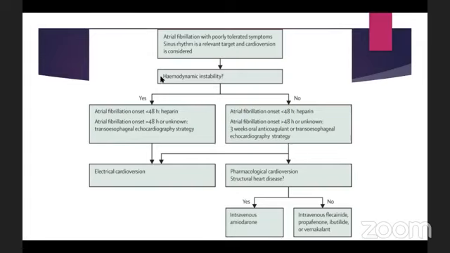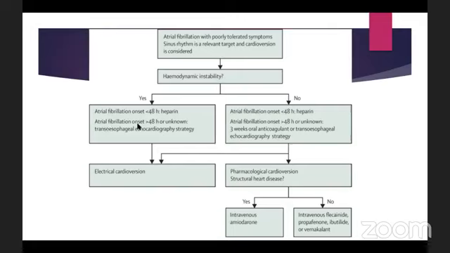And this is true for all arrhythmias, not just atrial fibrillation. If the patient is hemodynamically unstable, we never go for pharmacological cardioversion, we go for DC cardioversion. So if the patient is hemodynamically unstable, we perform the electrical cardioversion. But here there is a matter of timing. If the atrial fibrillation onset is less than 48 hours, we give the patient heparin to anticoagulate.